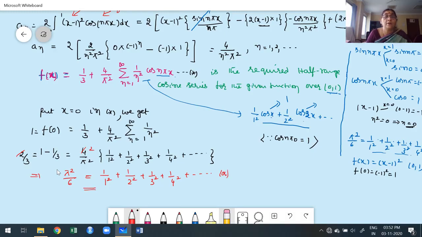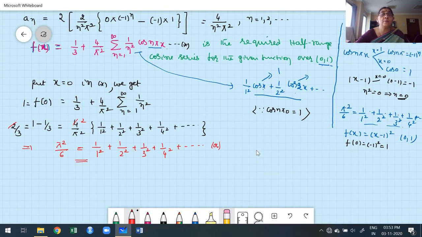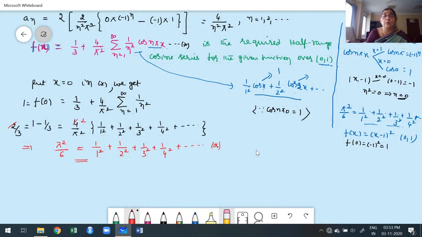This is the required result. But I want to prove another result. What is the other result I want to prove? I'm going to write once again what we are expecting as the second result. The first result is over. I want to prove the second result. My second result is pi square by 8 is equal to 1 by 1 square plus 1 by 3 square plus 1 by 5 square, etc.